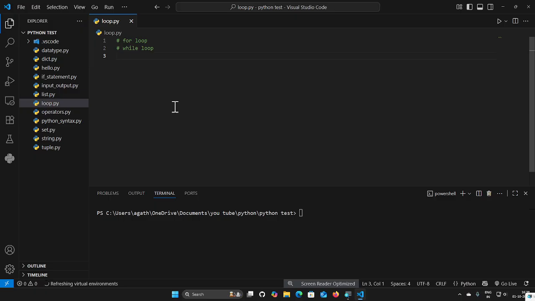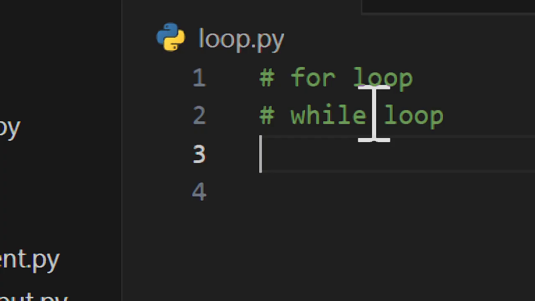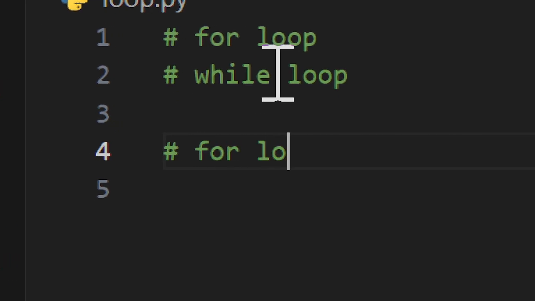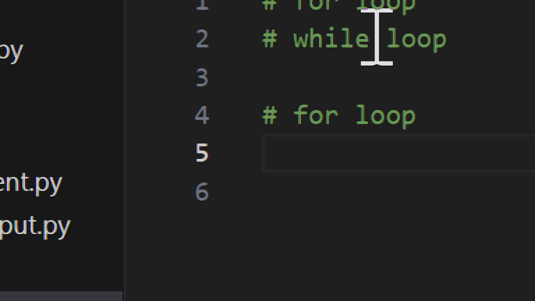Python has two types of loops: the for loop and the while loop. This is very important. First, let's look at the for loop concept. The for loop is used to repeat multiple times, running the same code over a sequence.